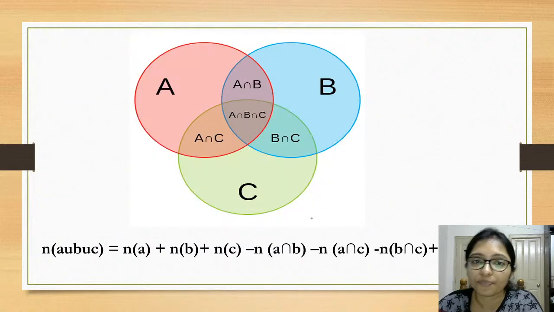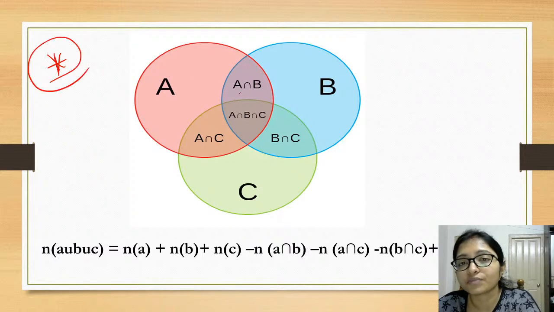Remember these formulas. Sometimes they ask questions from three sets.